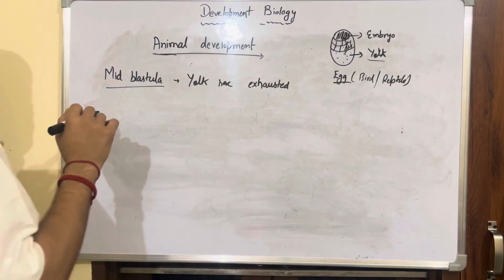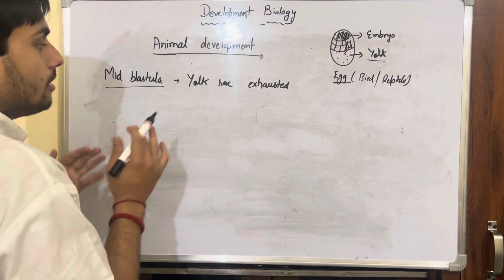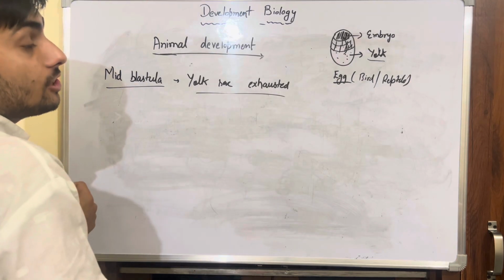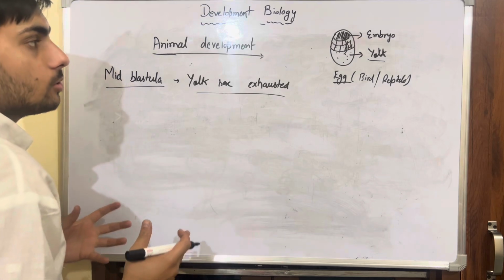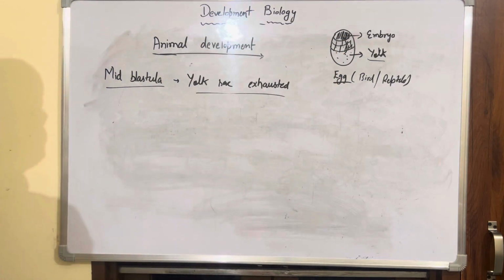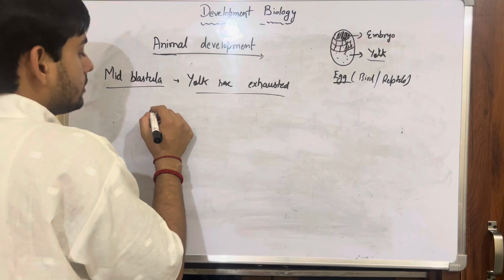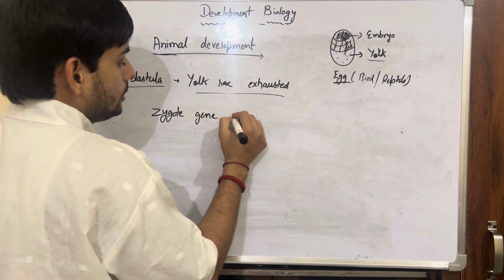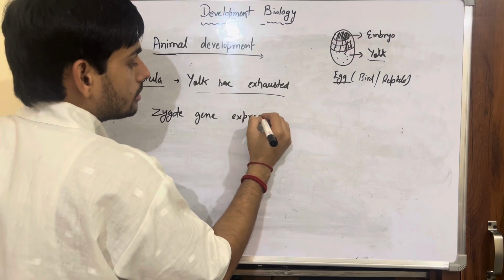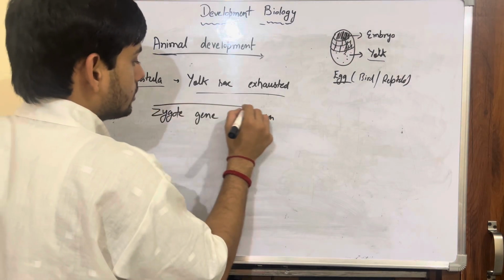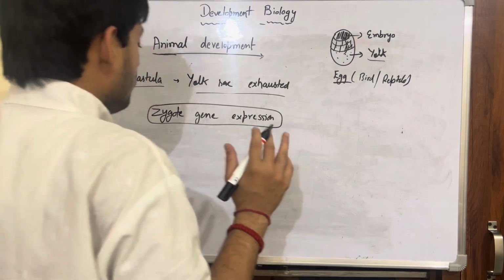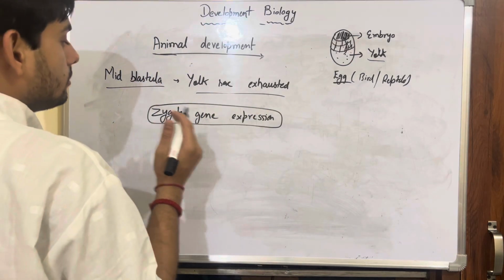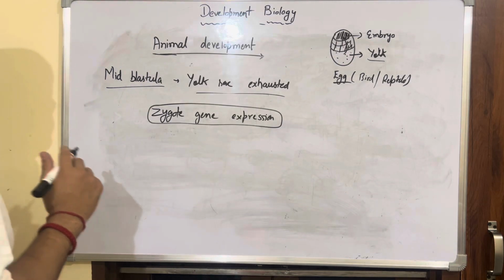When the mid blastula stage arises and the yolk is exhausted, there is a need for further development in the embryo. So what happens is zygotic gene expression occurs. The embryo will have DNA of its own, so the zygotic genes will express.